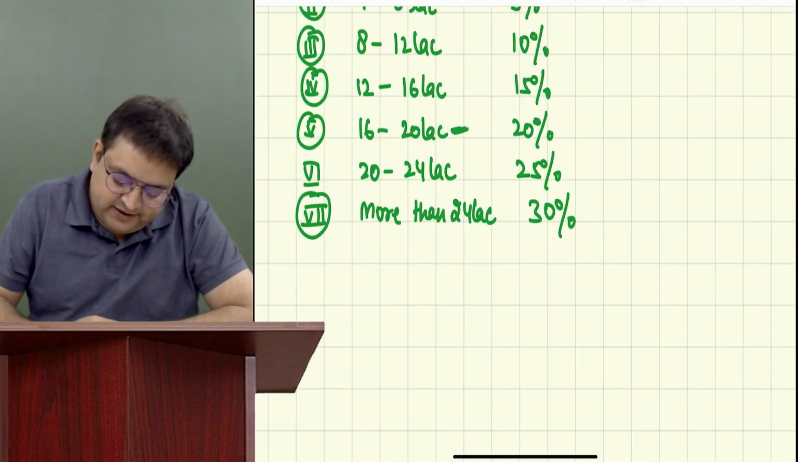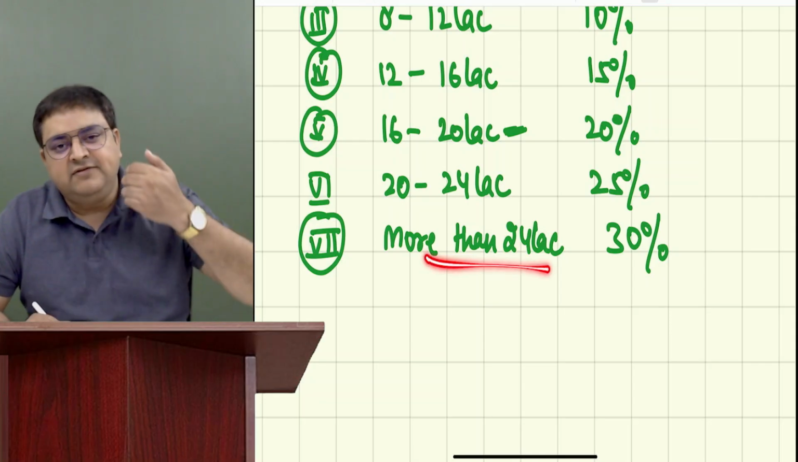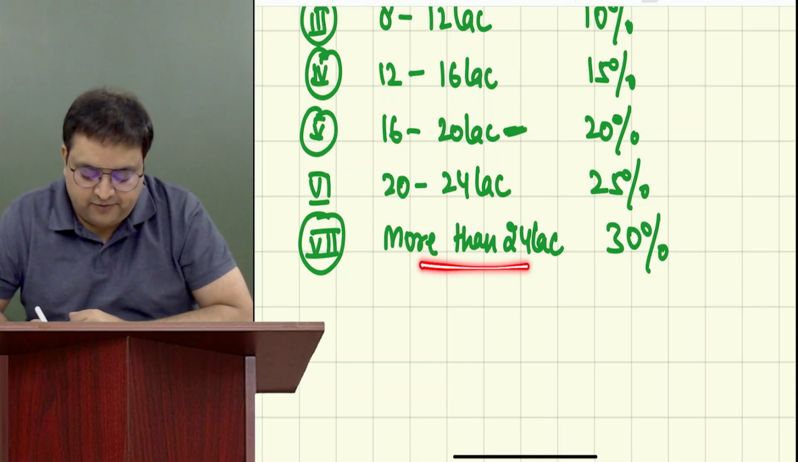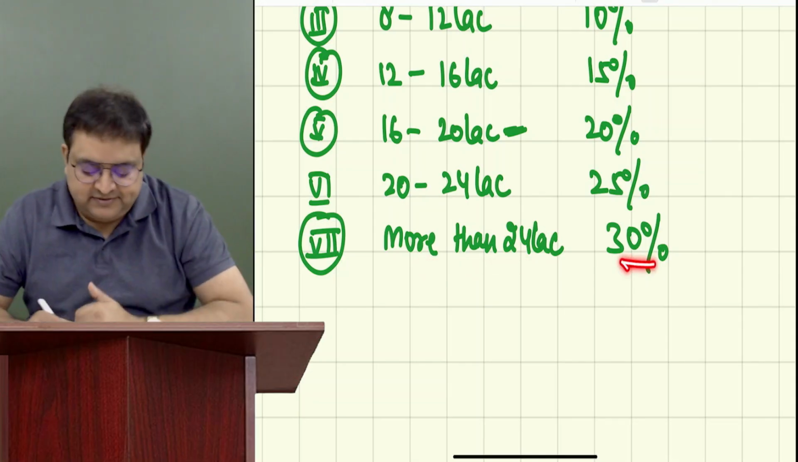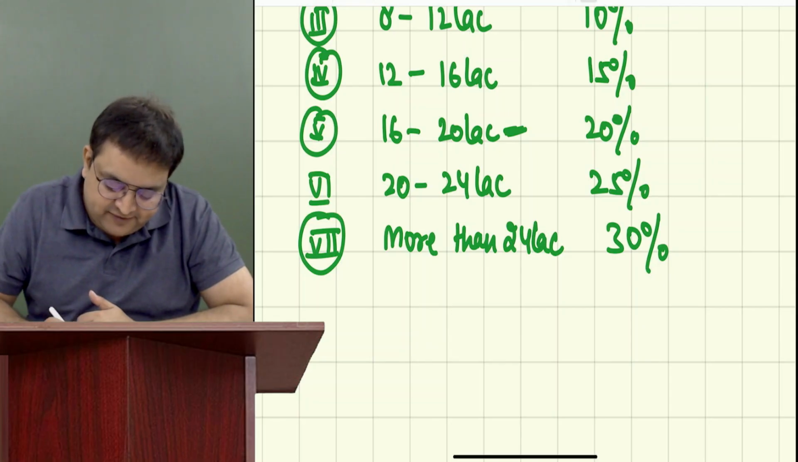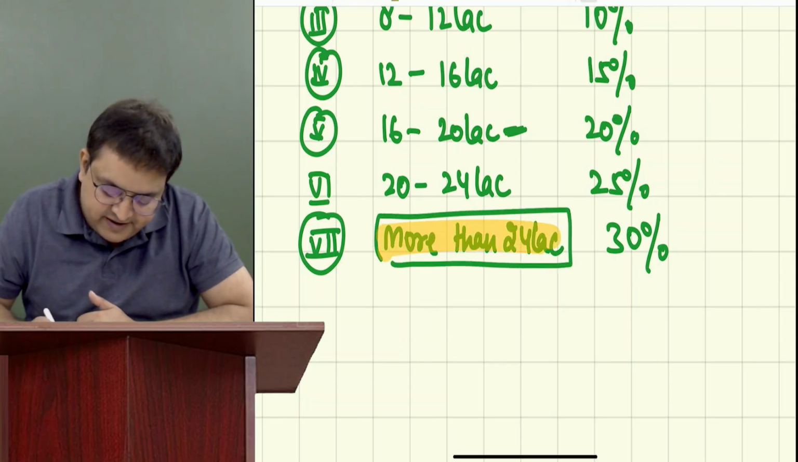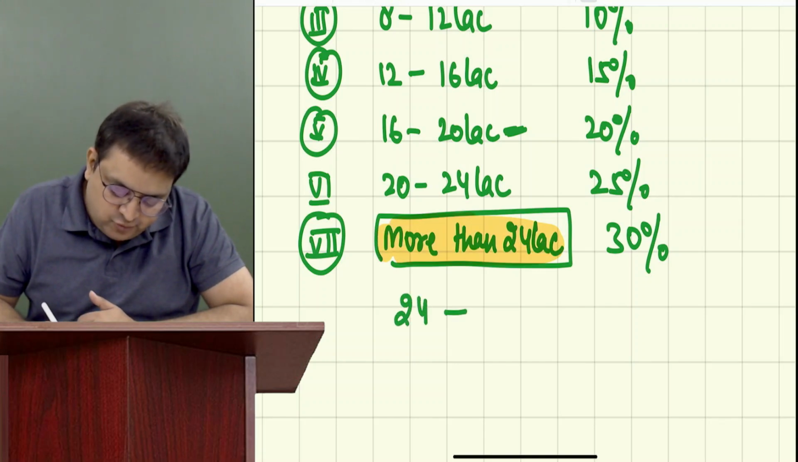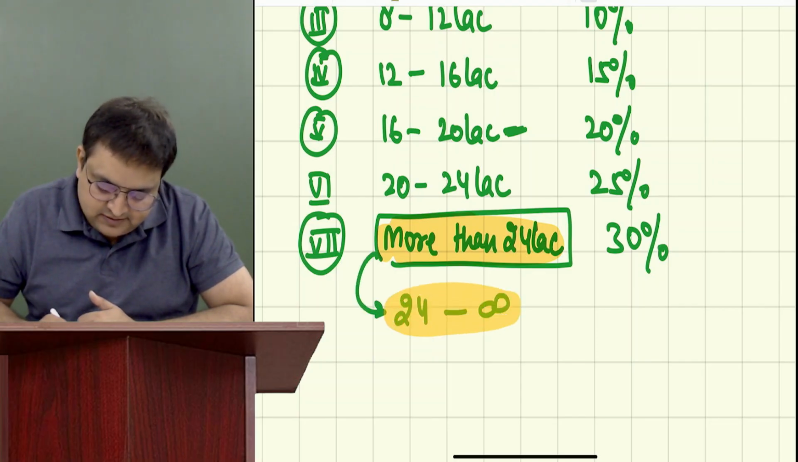Now, guys, can I write it over here? I have written more than 24 lakh. Anything which you earn more than 24 lakh, everybody please look at the screen now. Anything more than 24 lakh, it is 30%. I'm just writing it in a different way. Can I say that 24 lakh to infinity is 30%? Are you okay with this? Yes, sir.